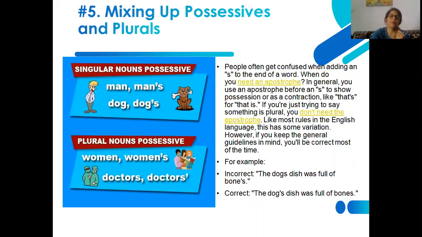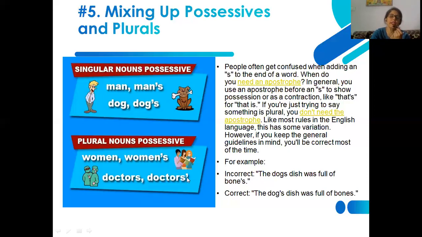On the other hand, in plural nouns, possessive cases are a little bit different, because if the plural noun is becoming plural after putting s, then we need to take care that we put the apostrophe at the end rather than before s. So here in the singular case, we are putting it before s. Here in the plural, we are putting it after s.